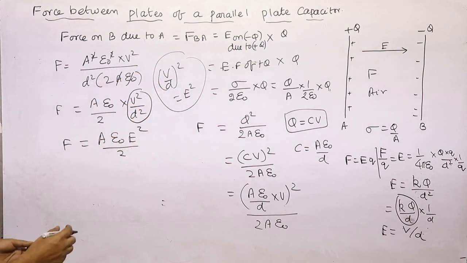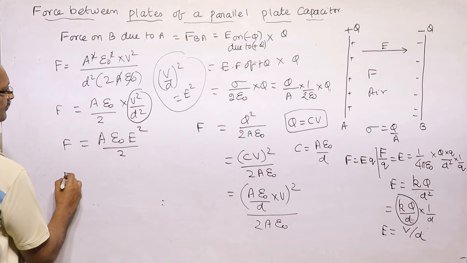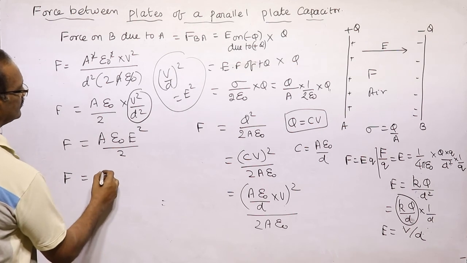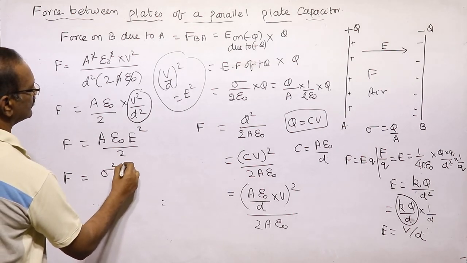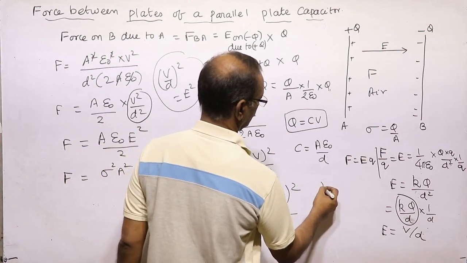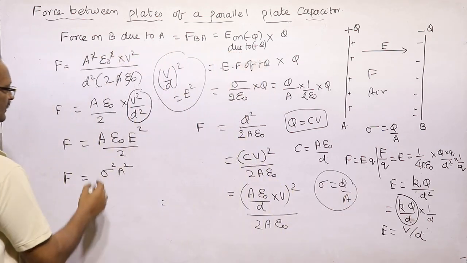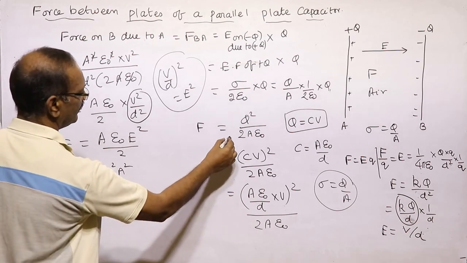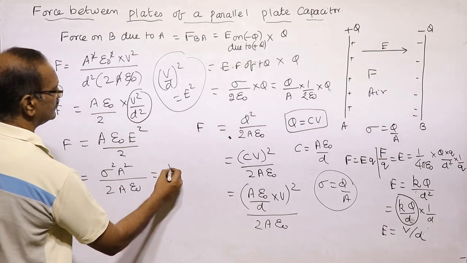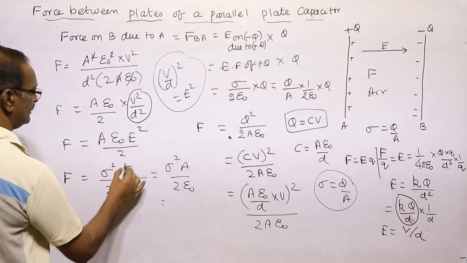Now we can change this also. Since Q is equal to sigma into A, Q square is sigma square A square, because sigma is equal to Q by A. From this equation, F is equal to sigma square A square divided by 2 into A into epsilon naught, which is equal to sigma square A by 2 epsilon naught, because this and this get cancelled.